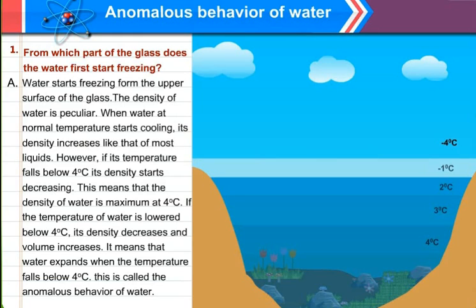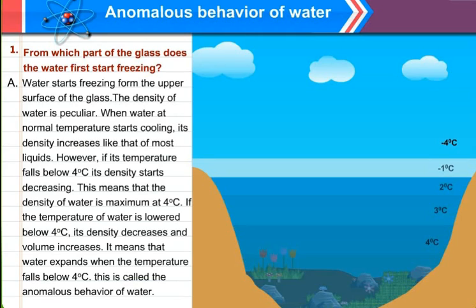So now we understand that this anomalous behavior of water is used as an adaptation, as a mode of survival for those animals, for those plants which live and survive in the cold region. We have seen that adaptation is the adjustment to the surroundings. Nature has given a quality to the behavior of water, where normal liquids follow a normal rule.